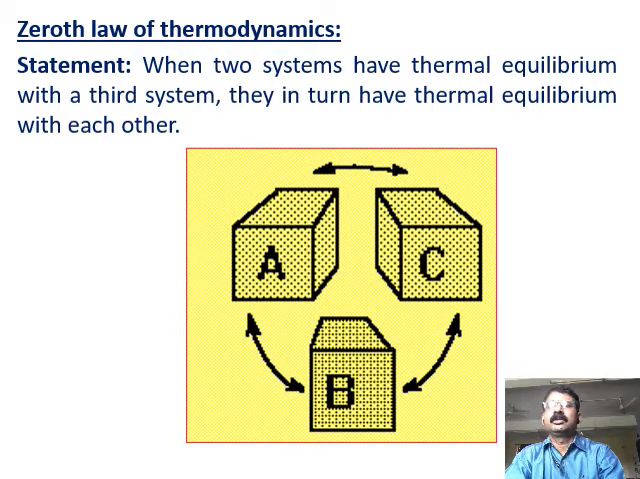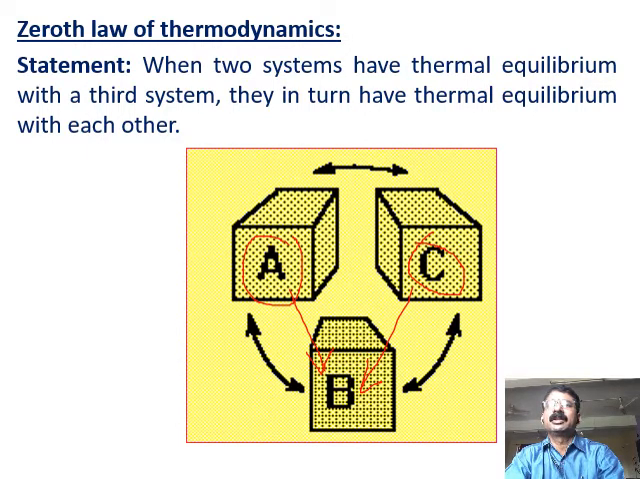Now let me take system A is in thermal equilibrium with system B. That means A and B are in thermal equilibrium. Both are at the same temperature. Similarly, C and B are also in thermal equilibrium with each other. That is what two systems have thermal equilibrium with the third system.